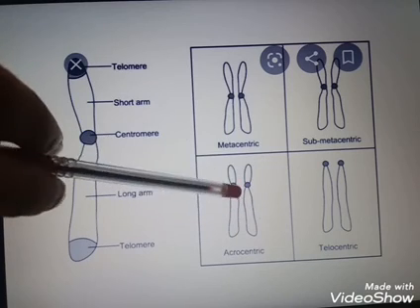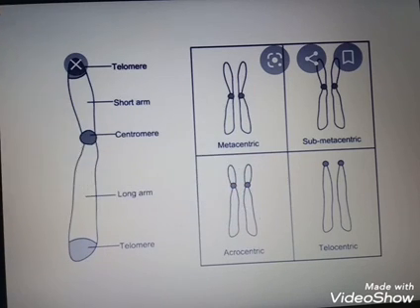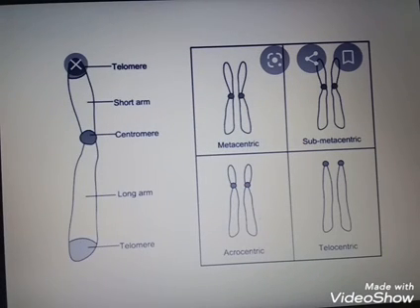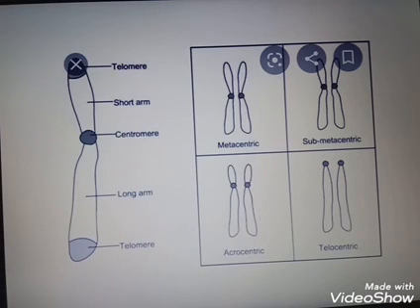You can see here a short arm and a long arm. Okay, so the position of the centromere is shifted from the center portion. That is acrocentric. Next is telo. Telo means tip. You can see a very little short arm will be there. That is telocentric. That means the centromere is seen in the terminal portion. So based on the position of the centromere, they are divided into metacentric, submetacentric, acrocentric and telocentric.